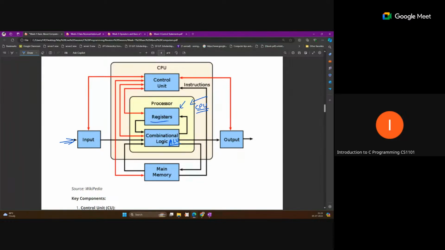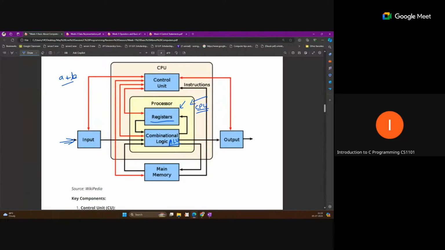This register is also a memory, a small memory, which is located with the ALU, and it stores the data which is used during the computation by the ALU. Suppose the ALU is performing some computation, and for computation it needs data in some memory. Suppose it is performing a plus b.